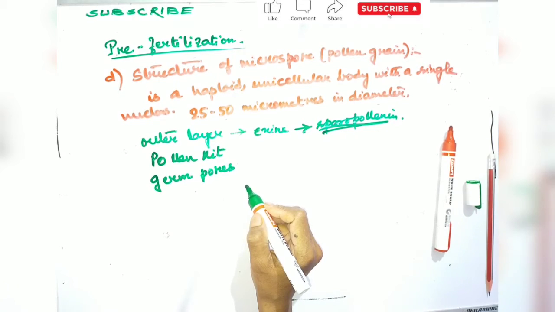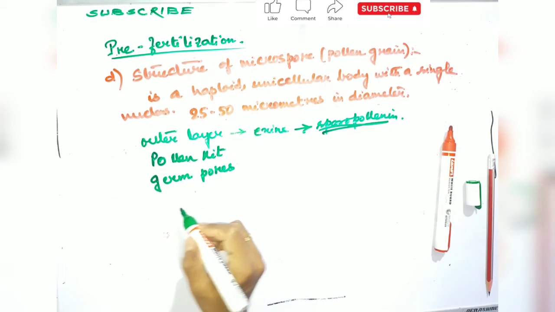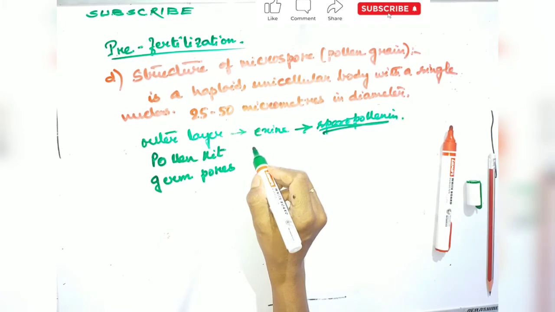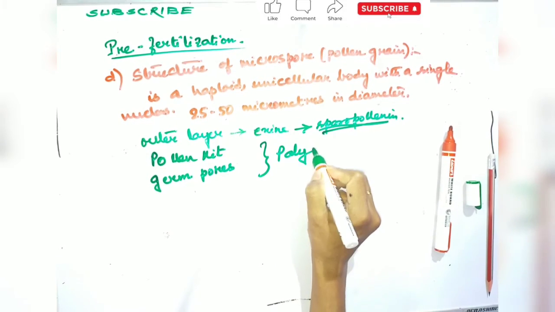The cytoplasm is rich in starch and unsaturated oil. The uninucleated protoplast becomes two to three celled at the later stages of development. And the branch of study of these pollen grains is known as palynology.